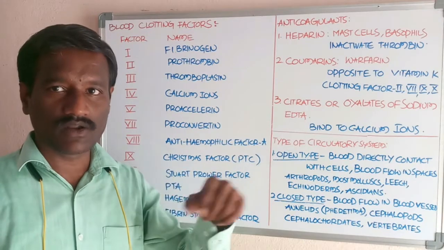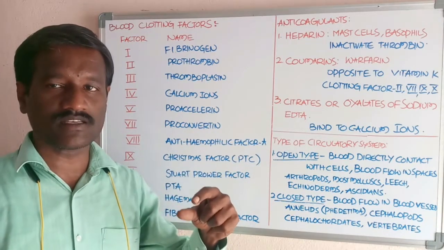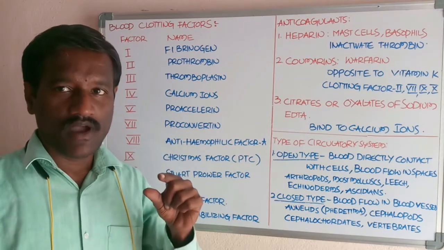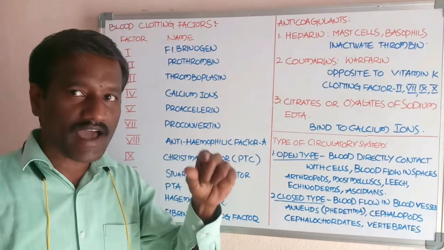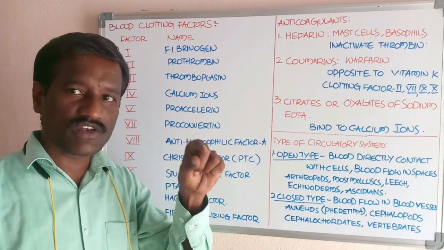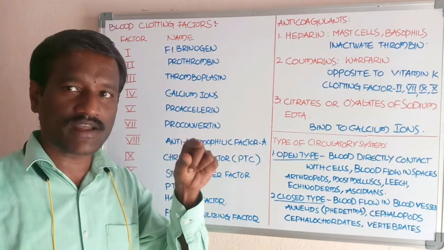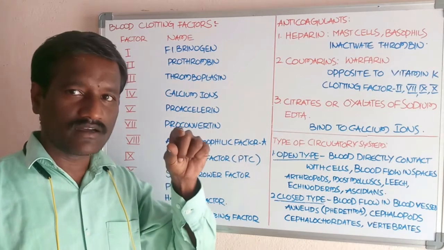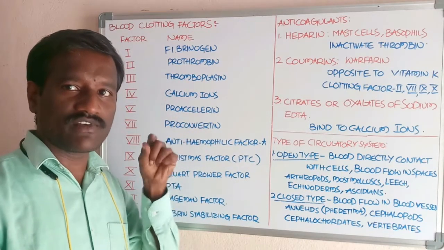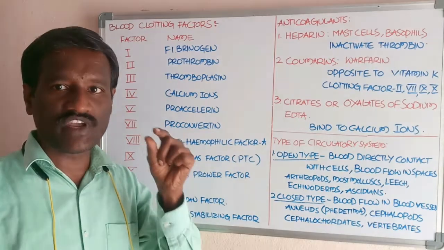Arterioles form the blood capillaries present at the region of the tissue cells, and blood is carried from the tissue cells via the venules. Venules are also blood capillaries, and they open into the blood vessel called the vein.